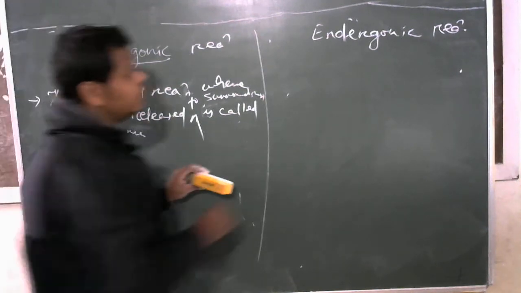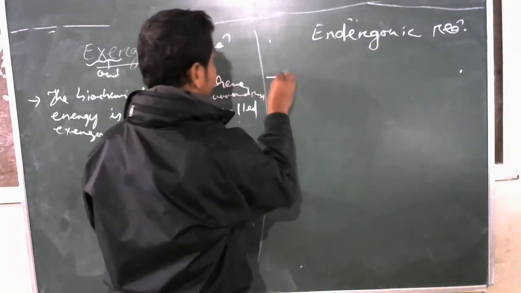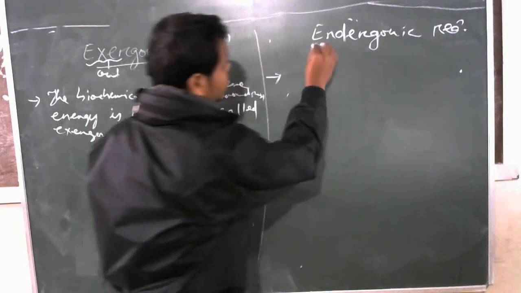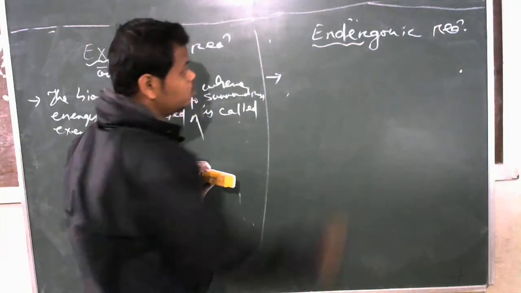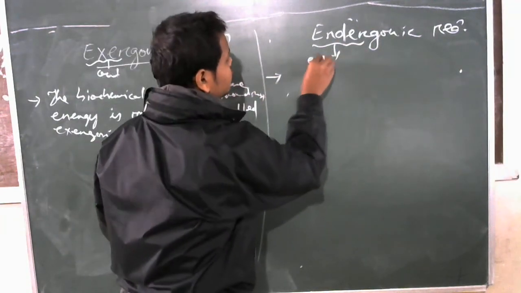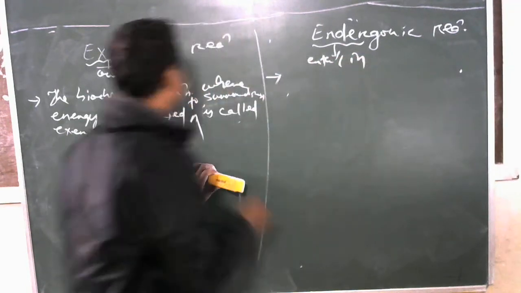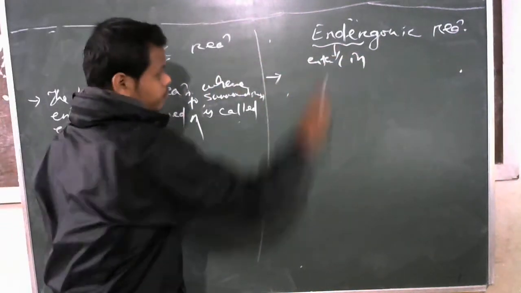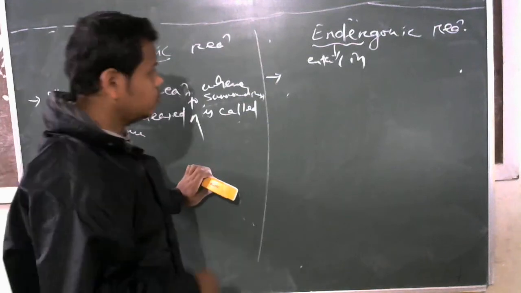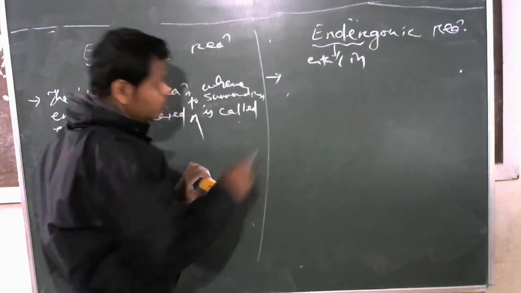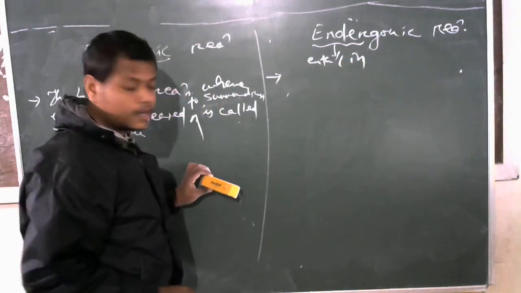Okay, then comes your endergonic reaction. Ender refers to enter, or you may say in. It is out, it is in. Ender means in, input. So what does this endergonic reaction mean?